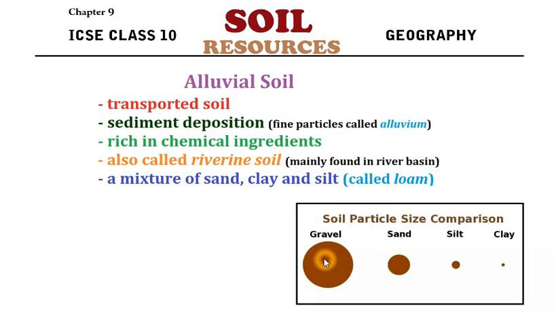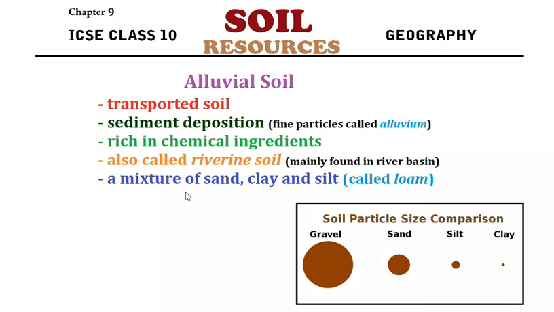Now we have the next type of classification, based on the origin and formation. There are four different types of soil discussed in the textbook. Let's see the first one, alluvial soil. Alluvial soil is a transported soil. It is formed by the deposition of sediments, and the sediments which form alluvial soil are called alluvium. These are very fine particles carried by rivers from the top of mountains and deposited in the plains. Alluvial soil is rich in certain chemical ingredients. This soil is also called riverine soil because it is mainly found in the basins of rivers.